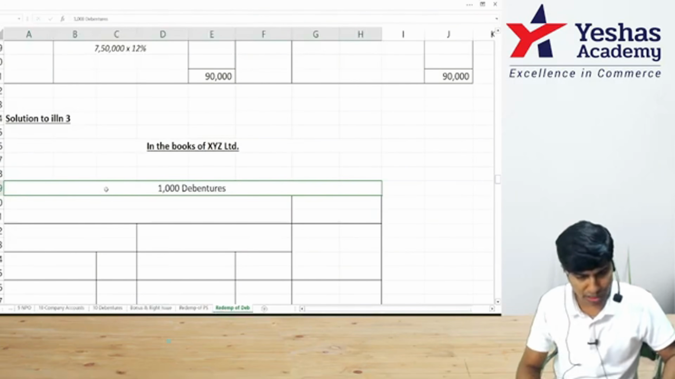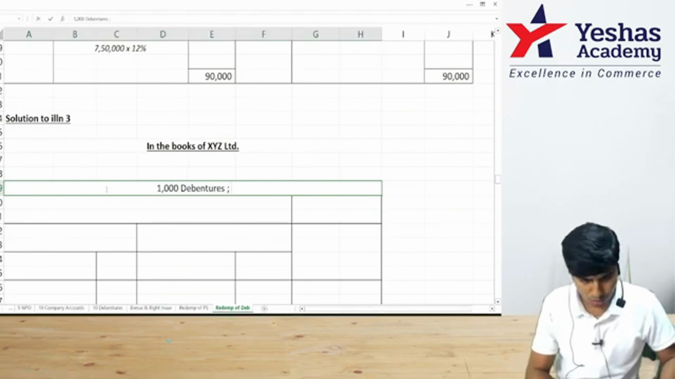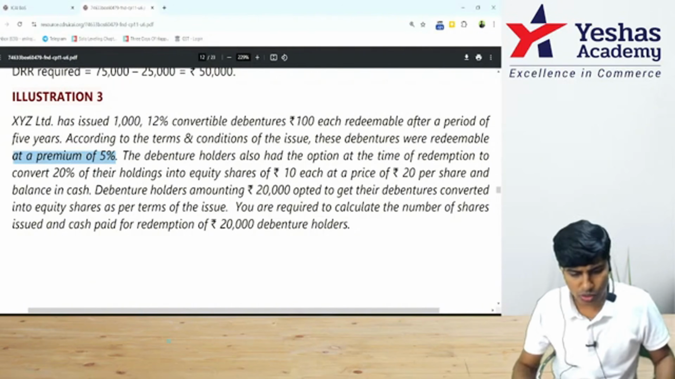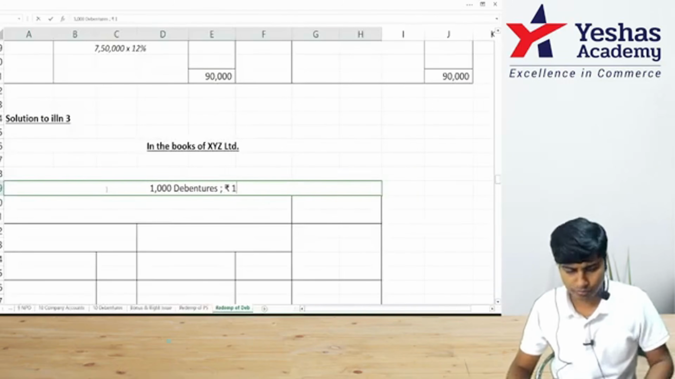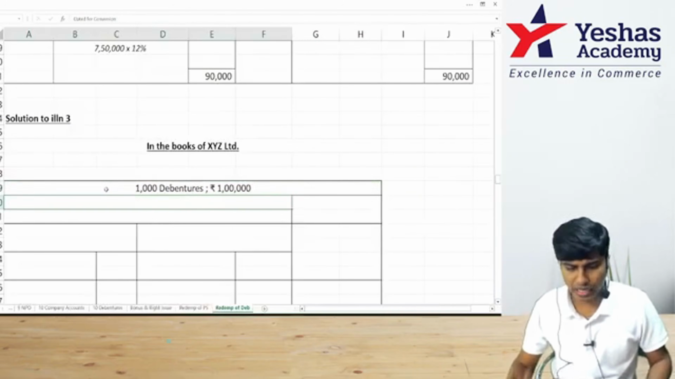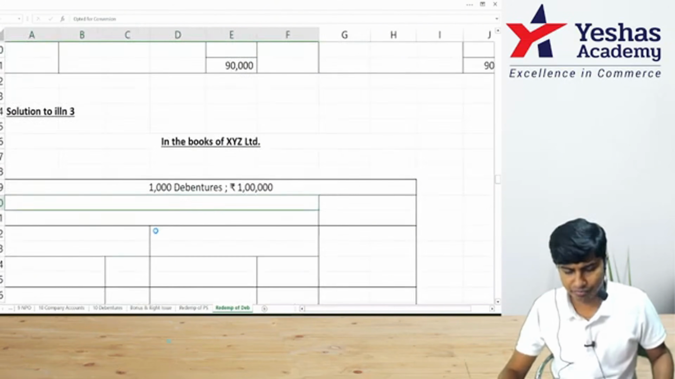We have 1,000 debentures. Help me now. What is the value of these 1,000 debentures? 1,000 into 100, 1 lakh. This is the debentures that we have.